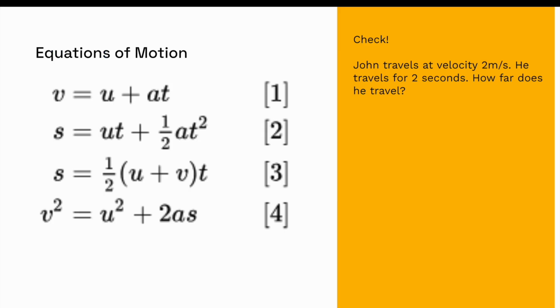So these graphs are basically modeled by these sort of equations called equations of motion. And there's 4 of them. This is what they look like. You don't need to memorize these, they're in your data booklet.